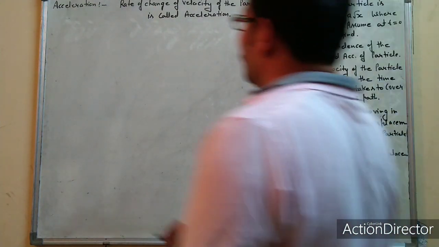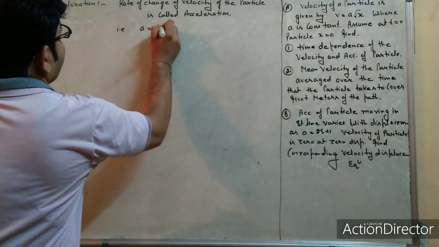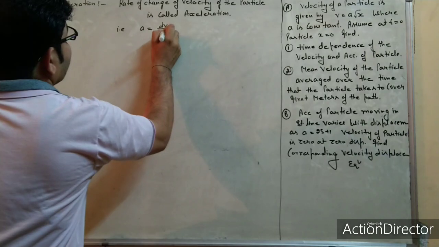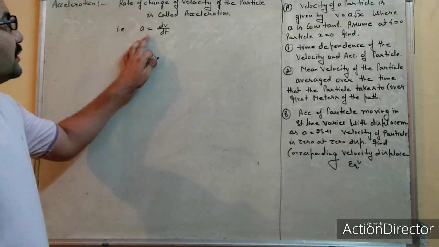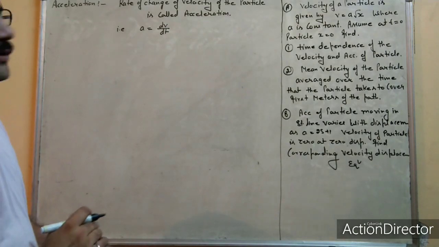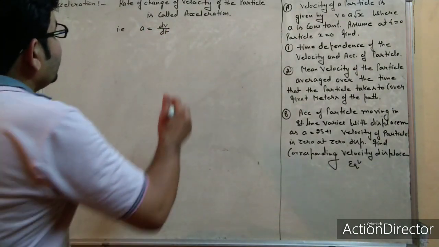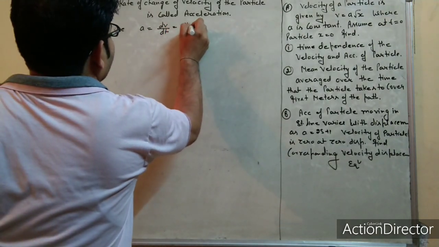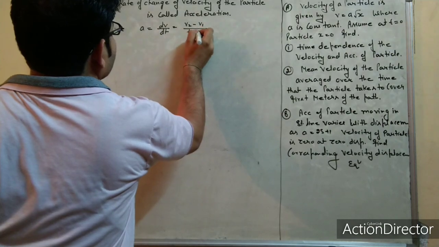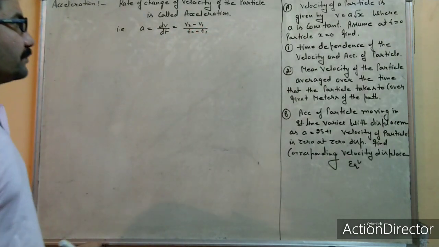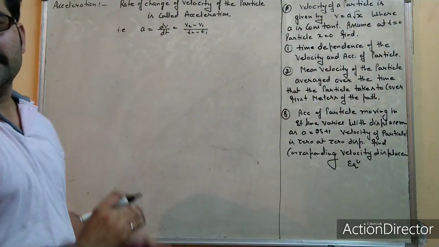Now what is the formula of acceleration? The acceleration formula is change in velocity with respect to change in time. dv upon dt gives the acceleration, or this change in velocity is v2 minus v1, and the time is t2 minus t1. In this way you can find the acceleration.